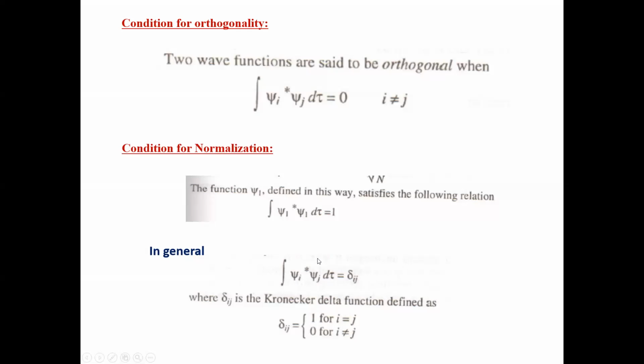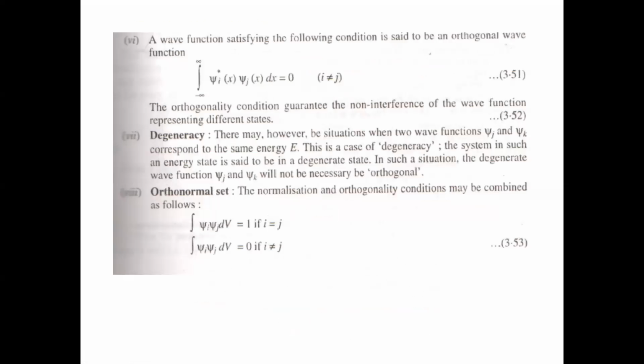So two wave functions corresponding to different energy states are written in terms of an orthonormal set of functions using the Kronecker delta function in this way. So this is one way by which we can check whether the given wave functions are orthogonal wave functions or normalized wave functions. Just apply these two conditions and you can check that. So these are also the properties of a wave function, that is, the admissible properties of a wave function.